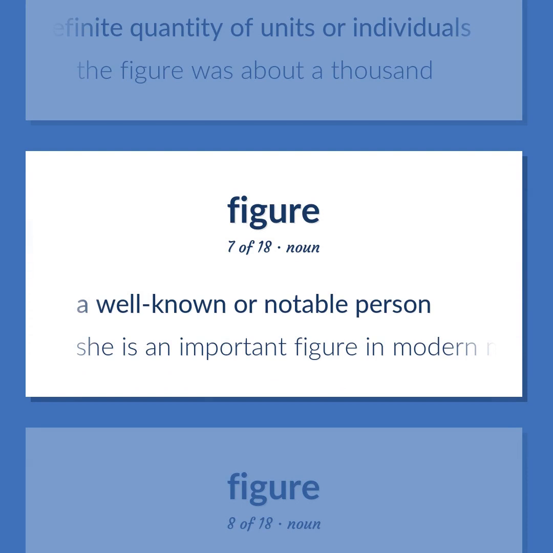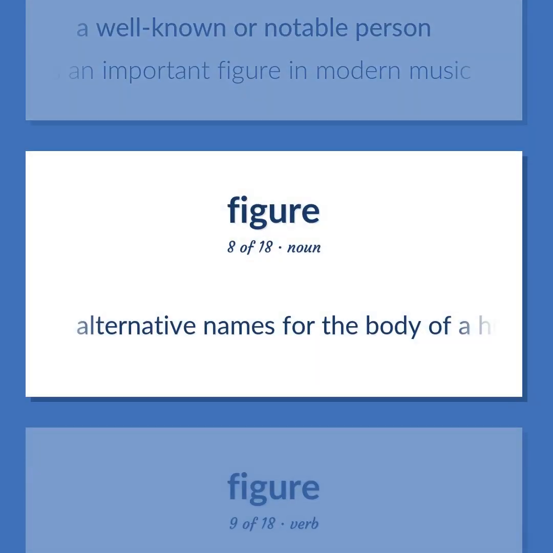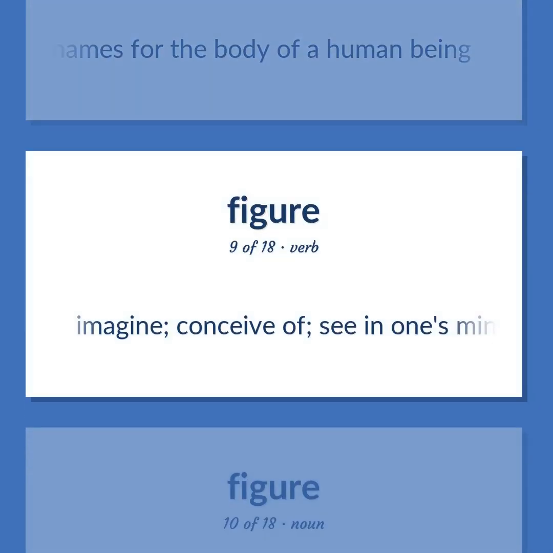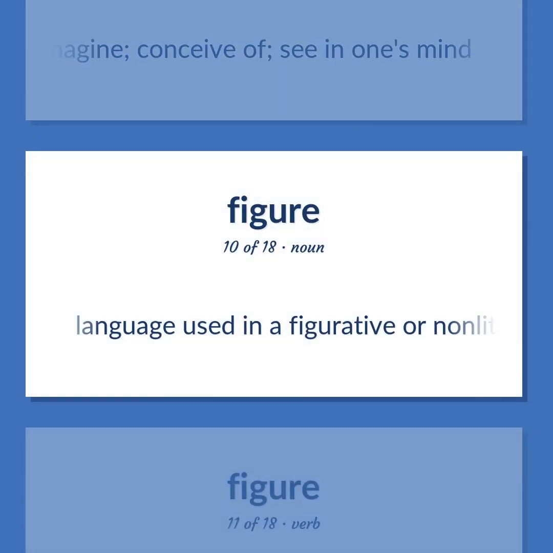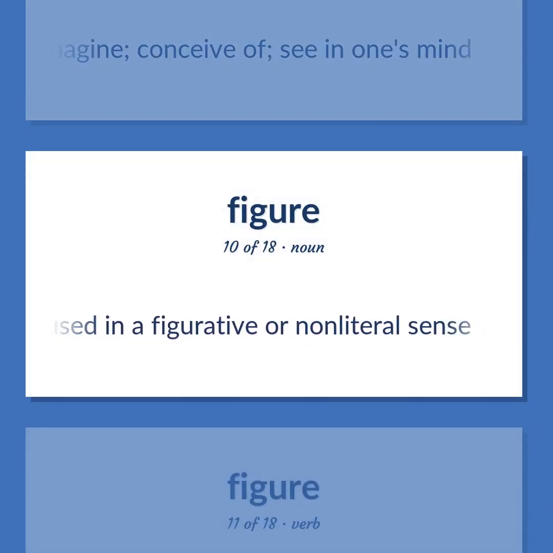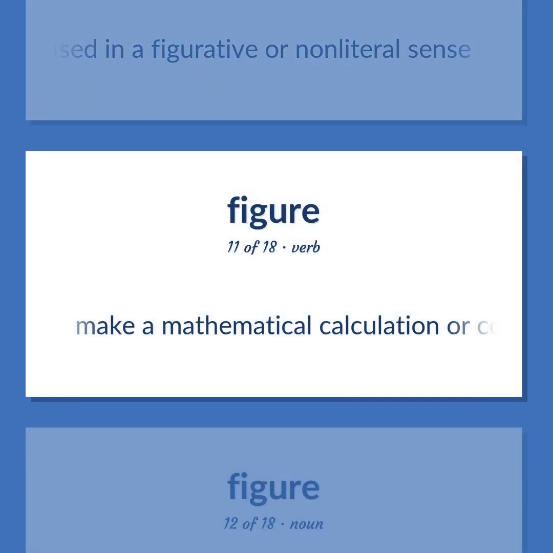She is an important figure in modern music. Alternative names for the body of a human being. Imagine. Conceive of. See in one's mind. Language used in a figurative or non-literal sense. Make a mathematical calculation or computation.